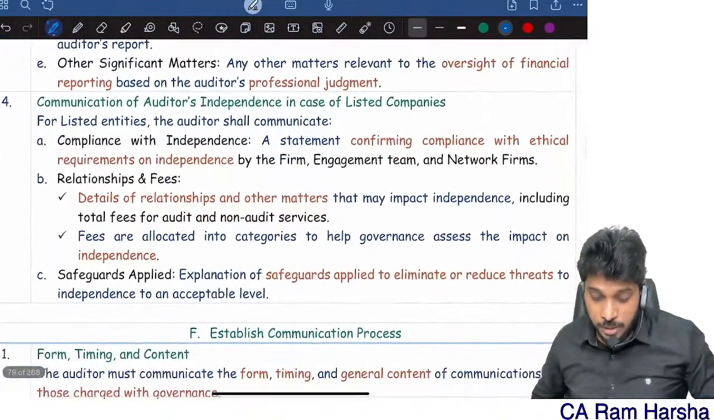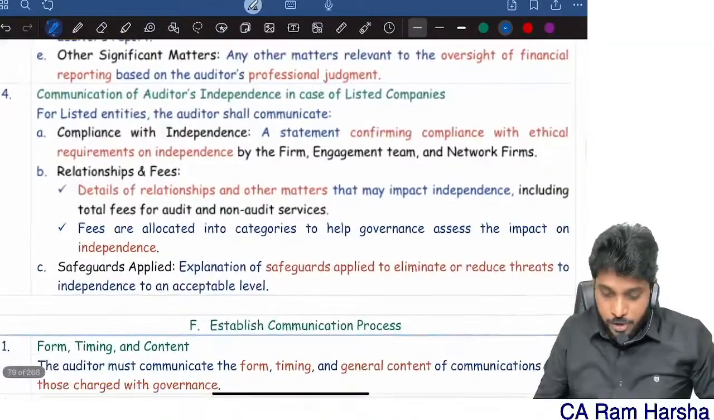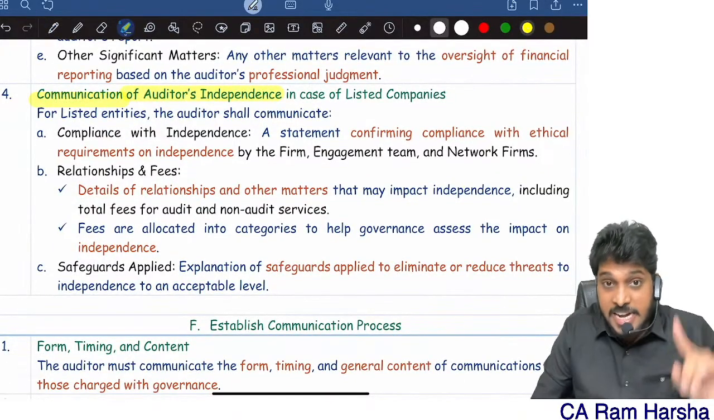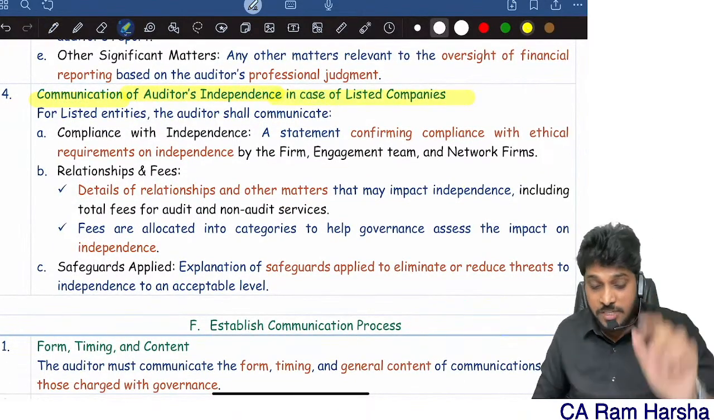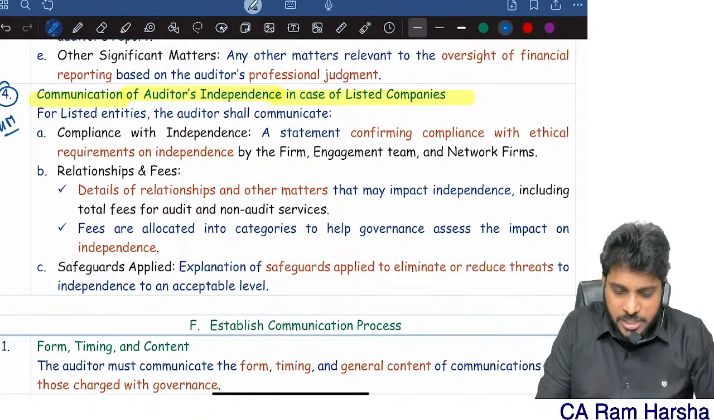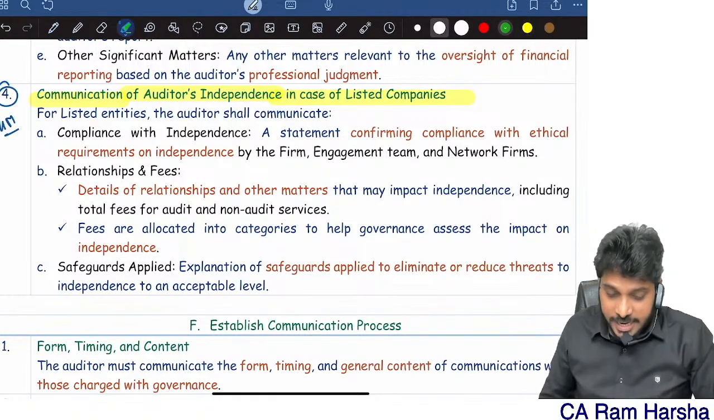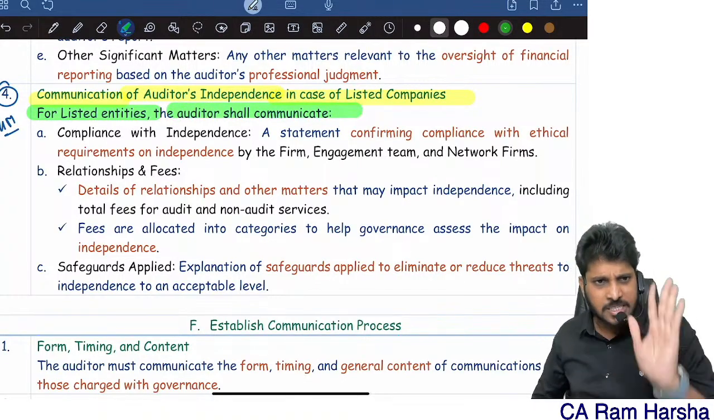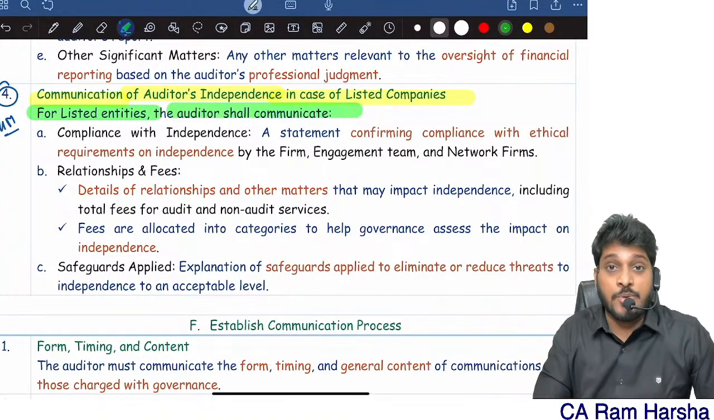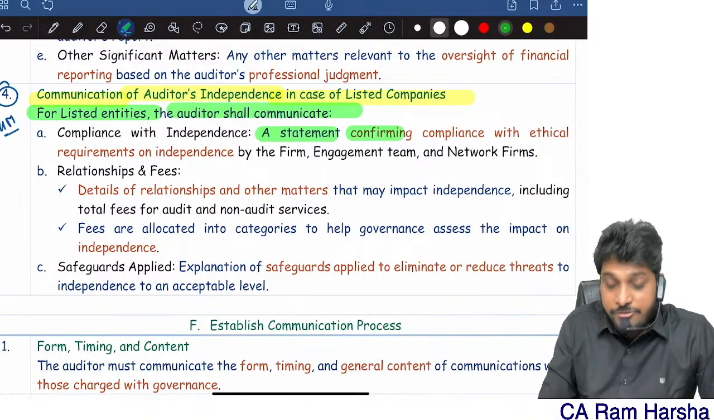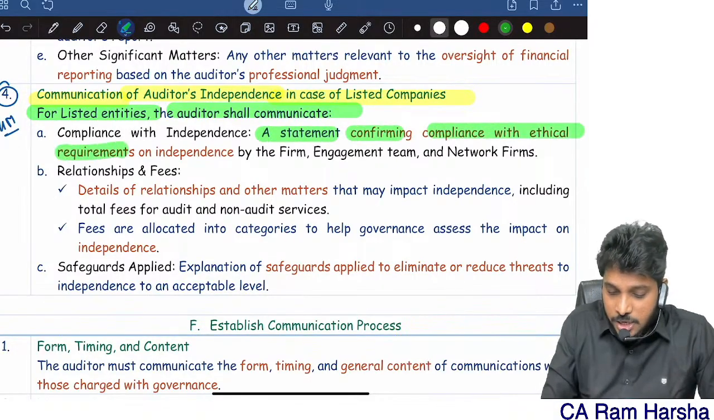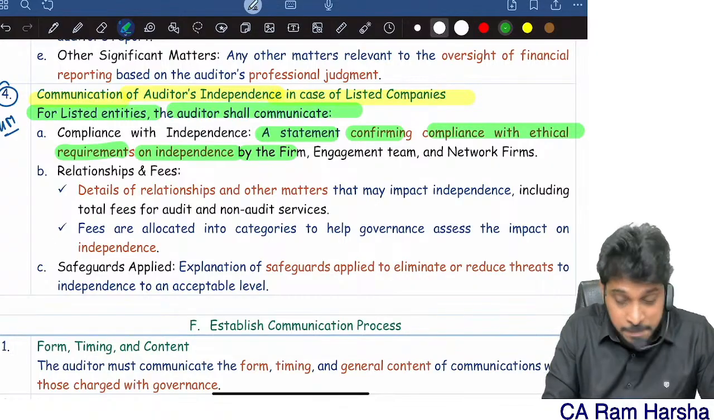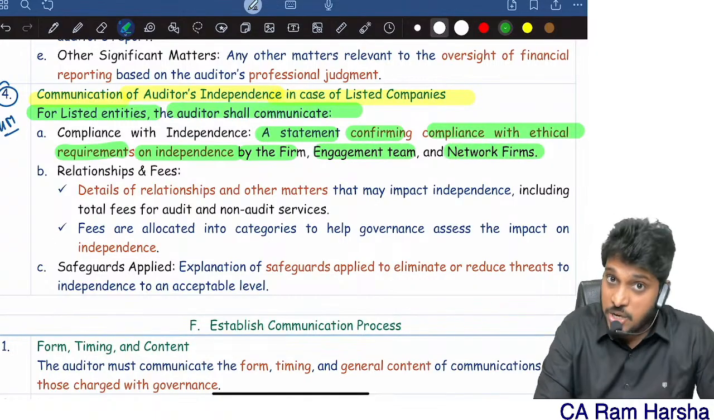And most important, you should communicate independence compliance in case of listed companies. Straight away a 4 marks question might come. For listed entities, the auditor shall communicate a statement confirming compliance with ethical requirements on independence by the firm, by the team, by the network firms.